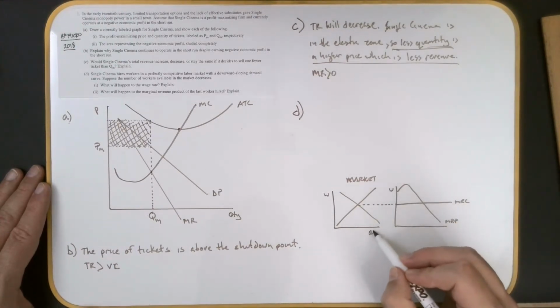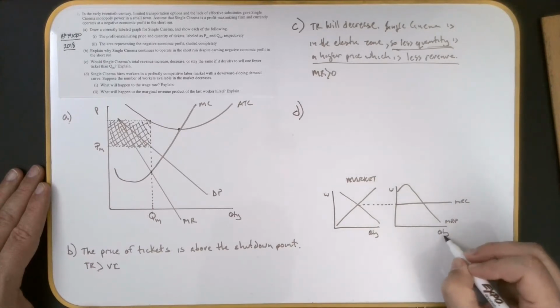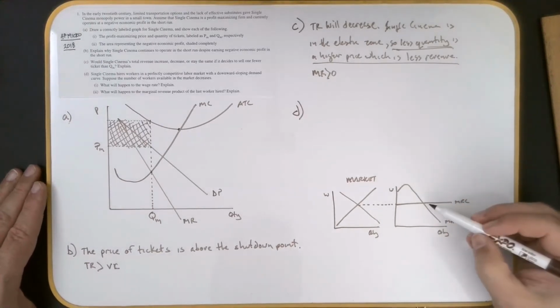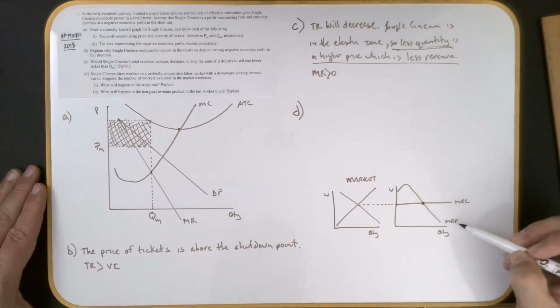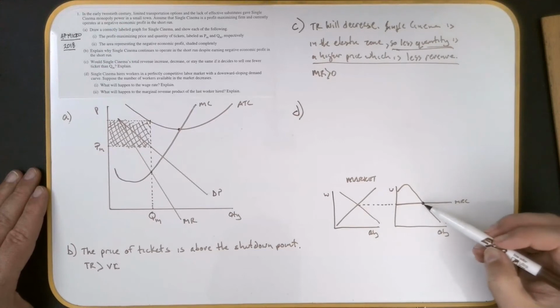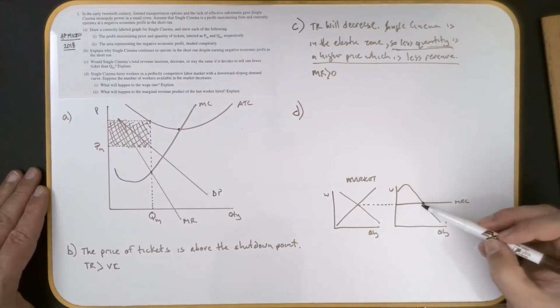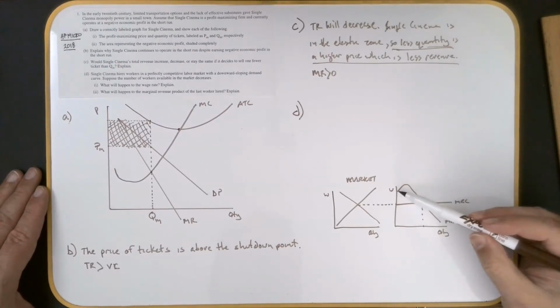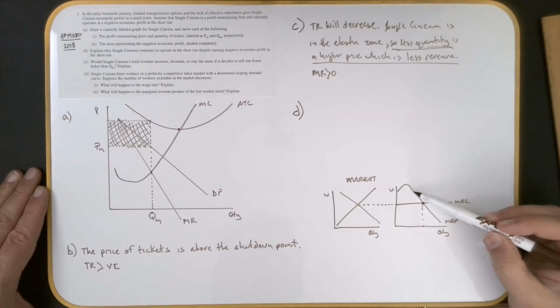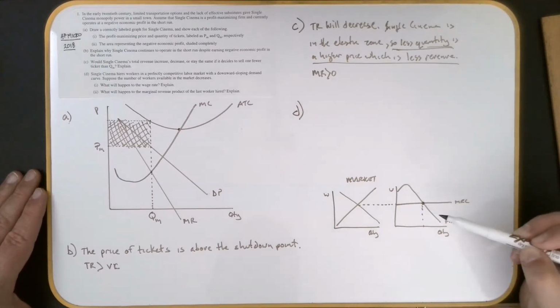Okay, and this is the number of people you hire. All right, so just a quick review. You want to know how many people to hire? It's going to be where the marginal revenue of the product that you're making is equal to your marginal resource cost. So all of these employees are bringing in more money than they're costing until this one right here.